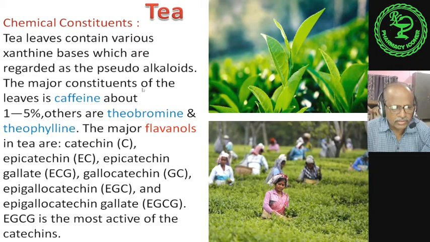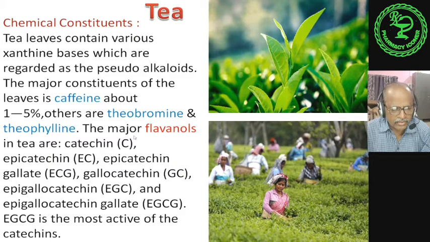The major constituent of the leaves is caffeine, about 1 to 5%. So in a large quantity, tea is the major source of caffeine. Caffeine is the major constituent of the tea leaves or leaf powders. Others are theobromine and theophylline, present in a very small amount in tea.